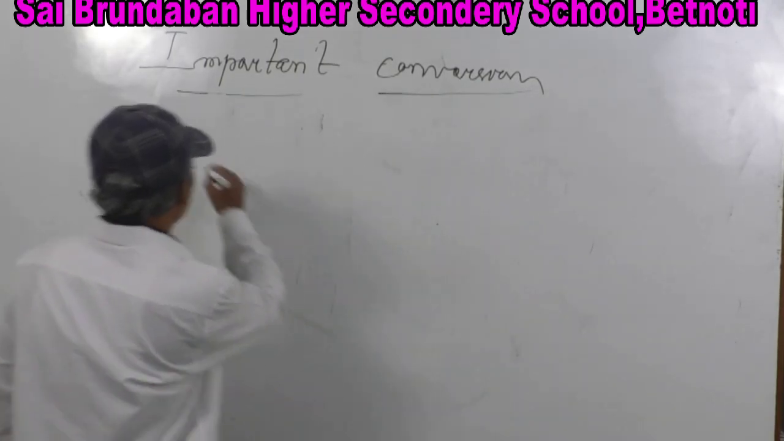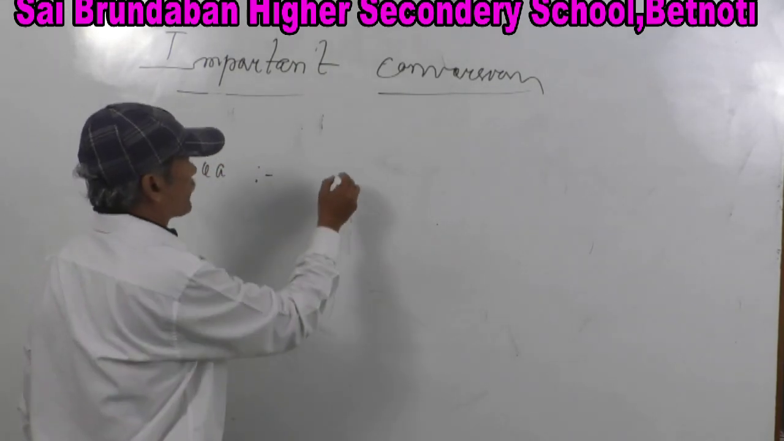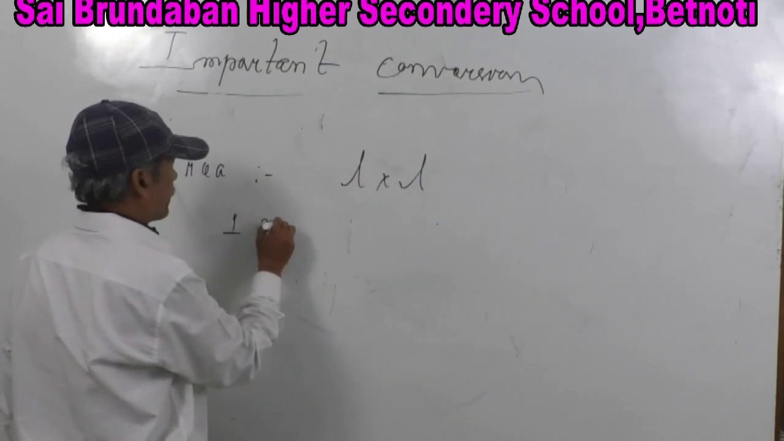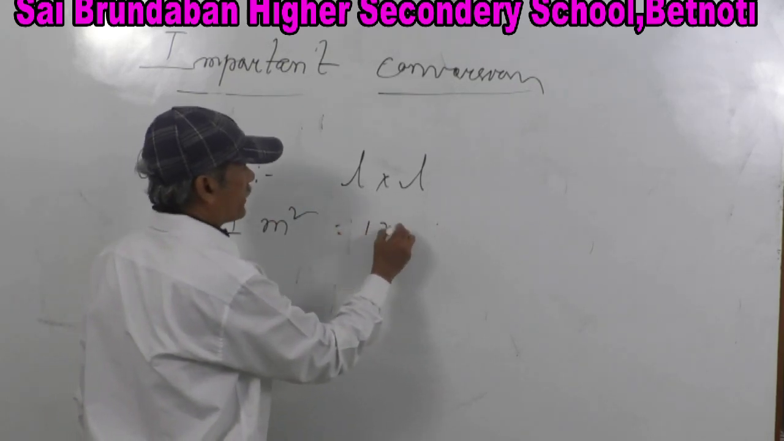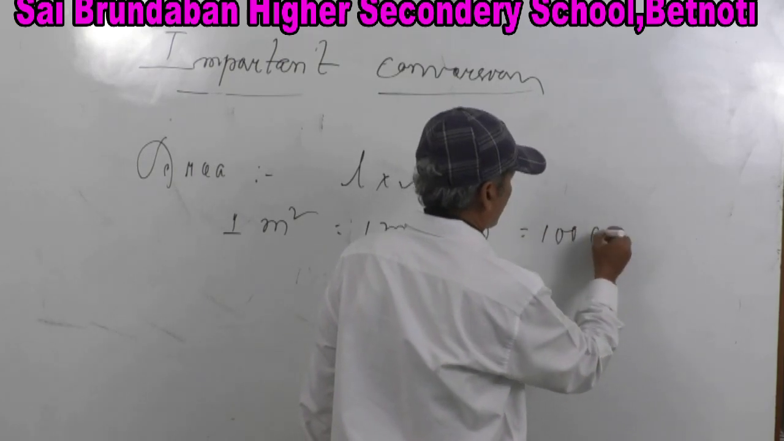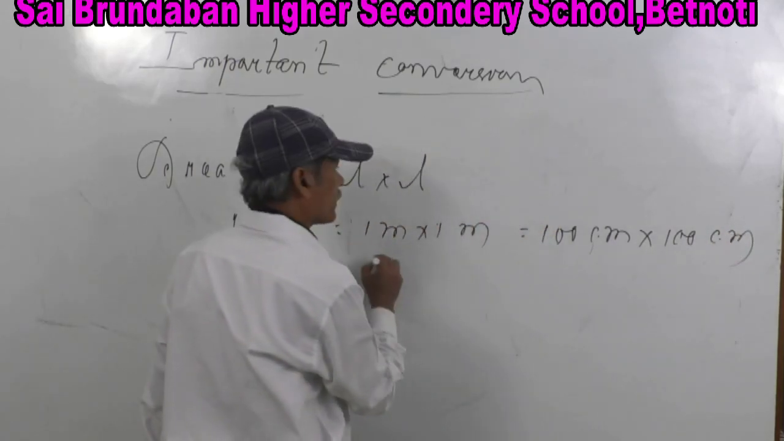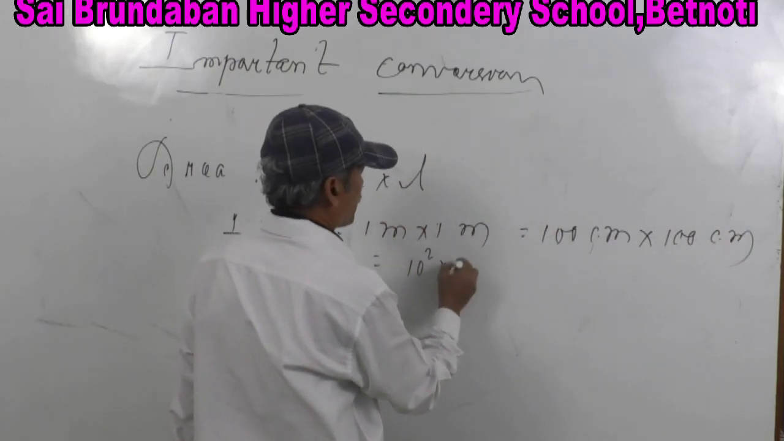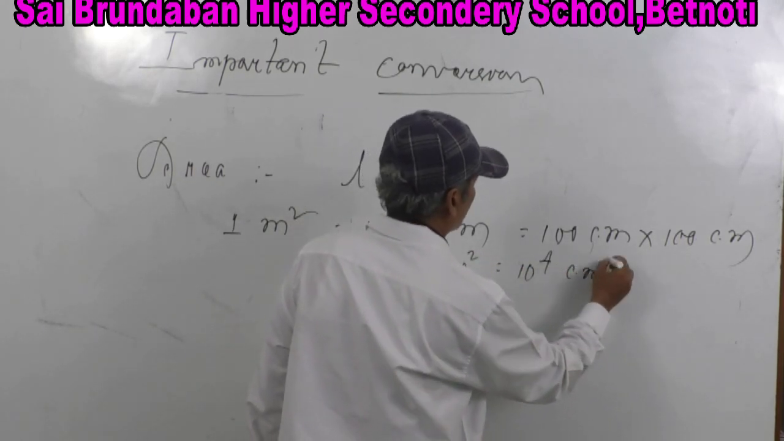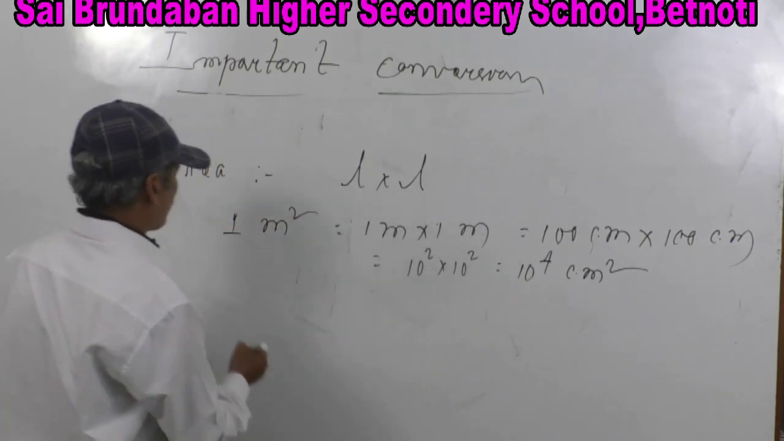Then next, you see area is equal to L into L, length into length. So 1 meter square is equal to 1 meter into 1 meter is equal to 100 centimeter into 100 centimeter. That means it is 10 square into 10 square is equal to 10 to the power 4 centimeter square. So 1 meter square is equal to 10 to the power 4 centimeter square.